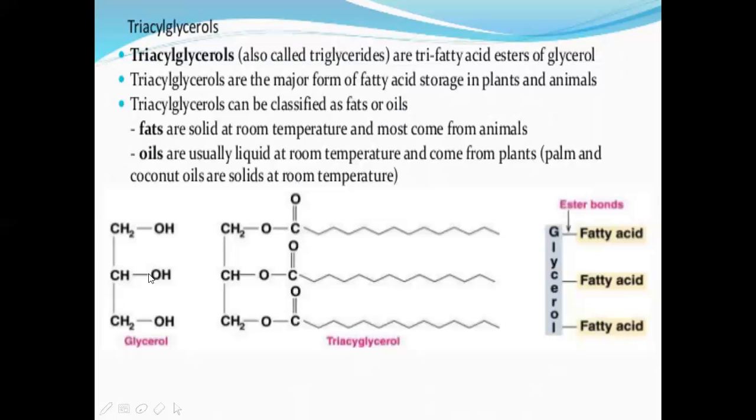Now, this is the glycerol. As I said in the previous slide, this is the structure of the glycerol. Three carbons will be there, and to the three carbons, three OH groups are attached. Now, in triacylglycerol, the hydrogen is replaced by a fatty acid molecule, giving us a triglycerol or triglyceride. And the bond present between glycerol and the fatty acid is called an ester bond. This point is important. The ester bond is the connecting bond between glycerol and the fatty acid. So this is the ester bond.